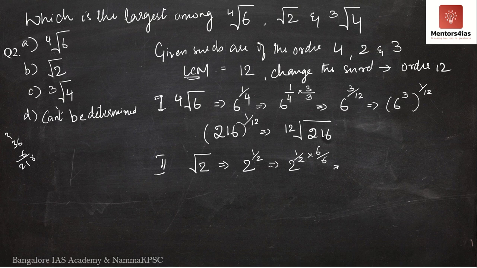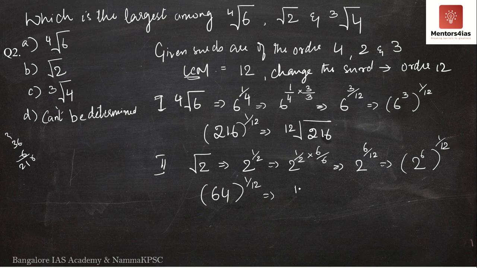I'll write this as 2 to the power 6 by 12, or 2 to the power 6 whole to the power 1 by 12. And what is 2 to the power 6? 2, 4, 8, 16, 32, 64. So this is 64 whole to the power 1 by 12.